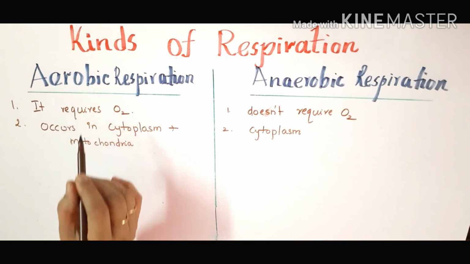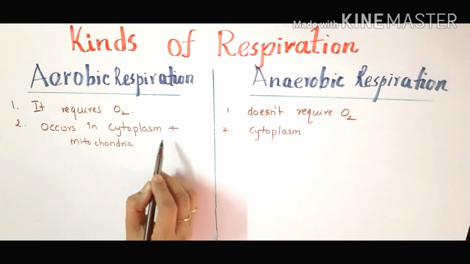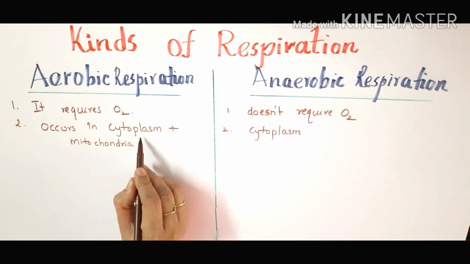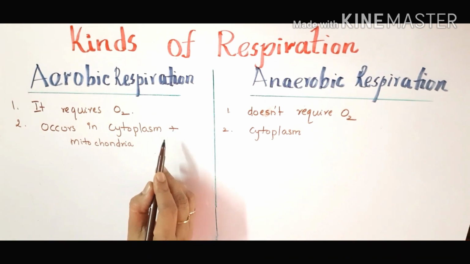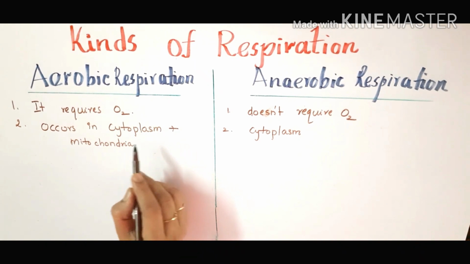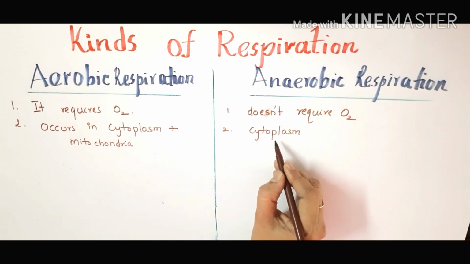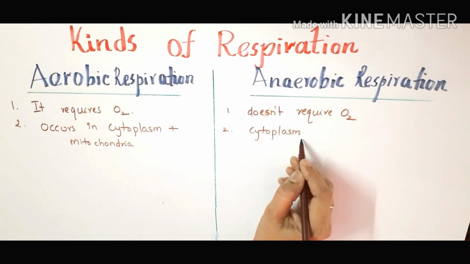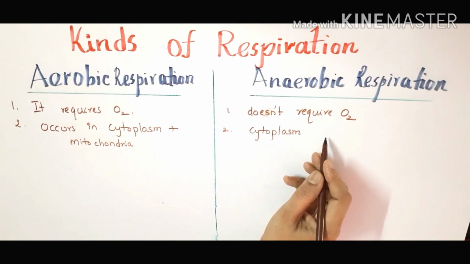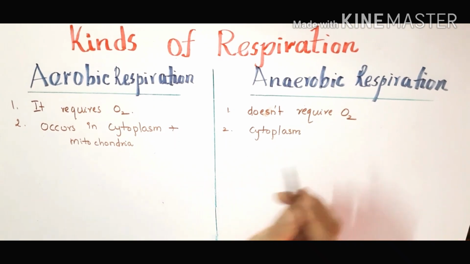In aerobic respiration, the glycolysis process takes place in the cytoplasm, and further reactions take place in the mitochondria. Whereas anaerobic respiration occurs only in the cytoplasm, because glycolysis is the only step in anaerobic respiration.